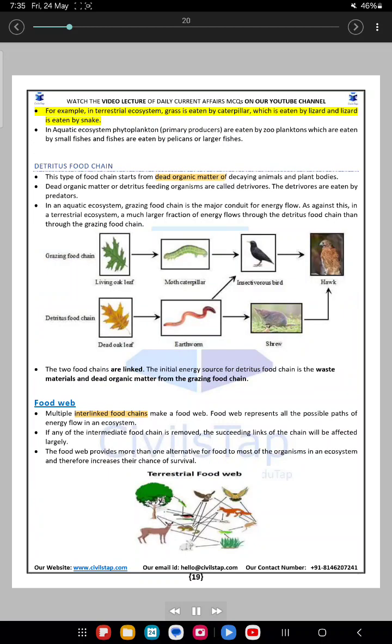For example, in a terrestrial ecosystem, grass is eaten by a caterpillar, which is eaten by a lizard, and the lizard is eaten by a snake. In an aquatic ecosystem, phytoplankton, the primary producers, are eaten by zooplankton, which are eaten by small fishes, and the fishes are eaten by pelicans or larger fishes.